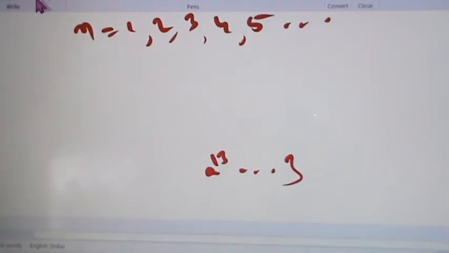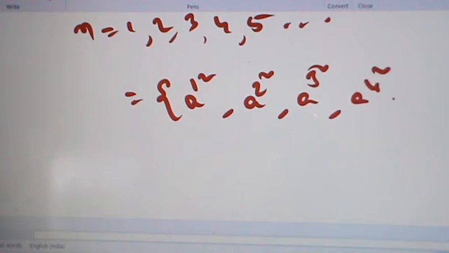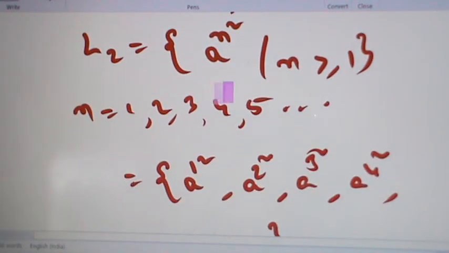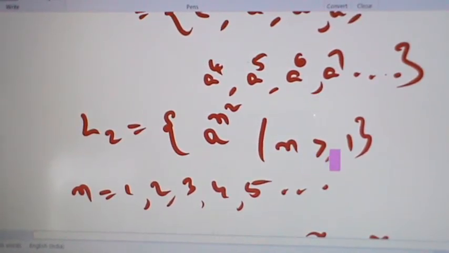So L2 equal to a power 1 square, a power 2 square, a power 3 square, a power 4 square and so on. Because if n is equal to 1, then we have a power 1 square. If n is equal to 2, we have a power 2 square. If n is equal to 3, we have a power 3 square and so on.